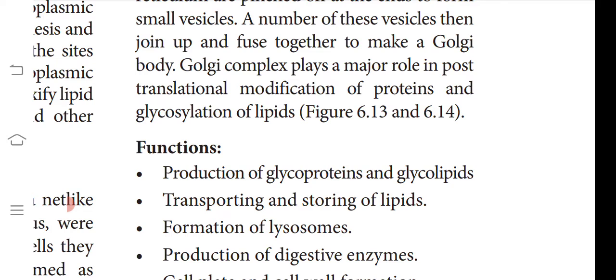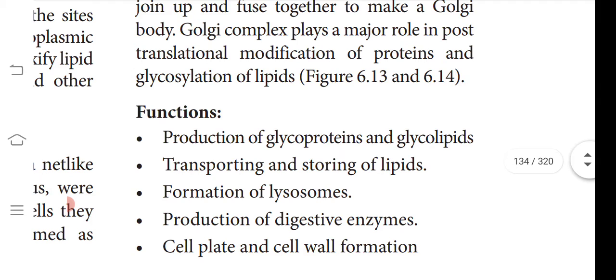Protein synthesis happens in two stages. What are the two stages? Transcription and translation. After translation there are certain things that must happen for it to become a functional protein. The modifications that happen after translation of this protein are called post-translational modification.